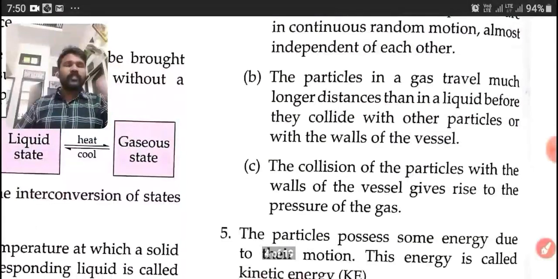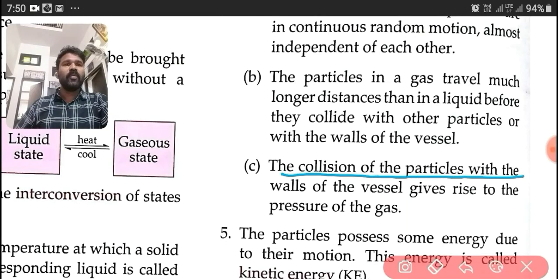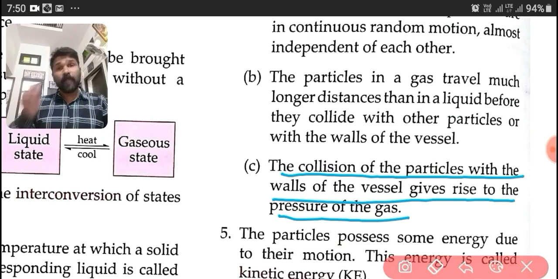Then from this section, point C, the collision of particles with the walls of the vessel gives rise to the pressure of the gas. While the particles move, they collide with each other. This collision of the particles in the gas with the walls of the vessel gives rise to the pressure of the gas. By this collision of the gas particles or gas molecules, the pressure of the gas increases.